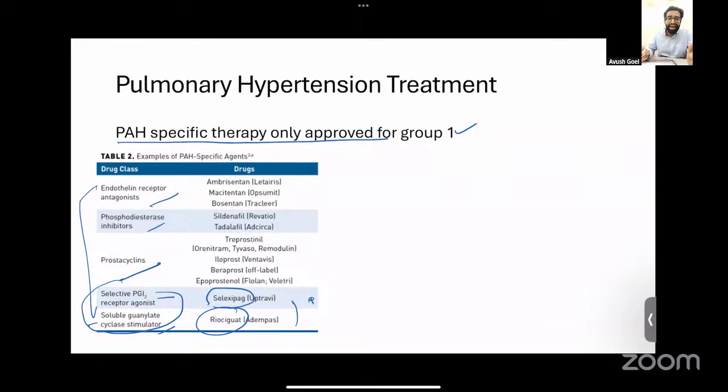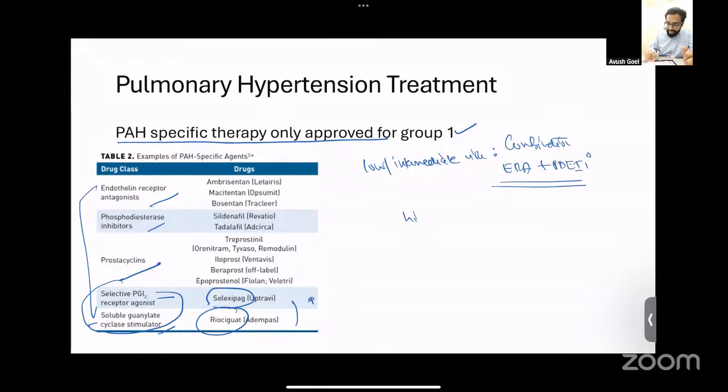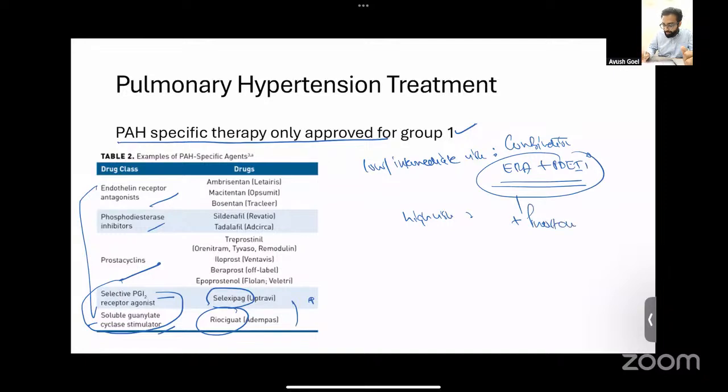Coming to the treatment algorithm, the initial treatment, if the patient is having a low or an intermediate risk disease, is a combination treatment. You give a combination of an endothelin receptor antagonist plus a PDE5 inhibitor. Whereas if the patient is having high risk, then along with this, you also combine a prostacyclin. That is, you give the patient subcutaneous treprostinil.